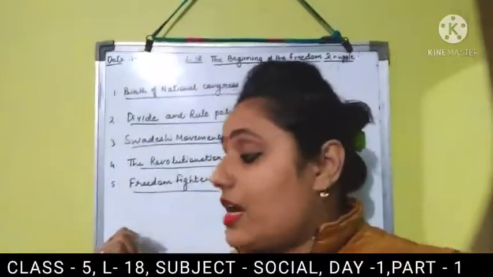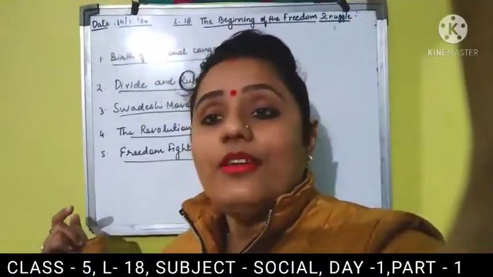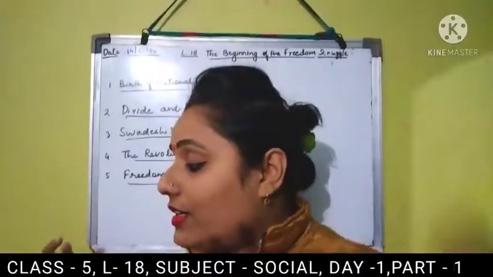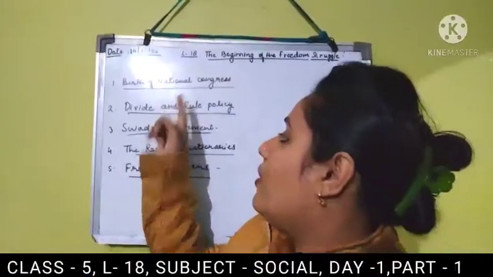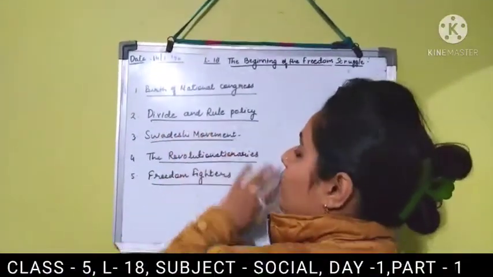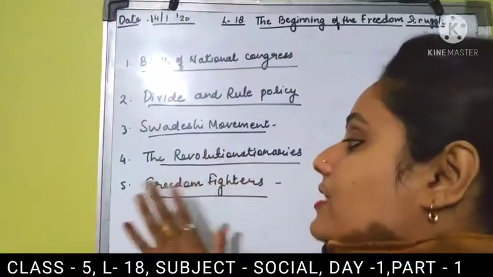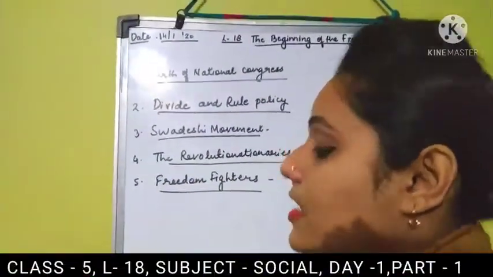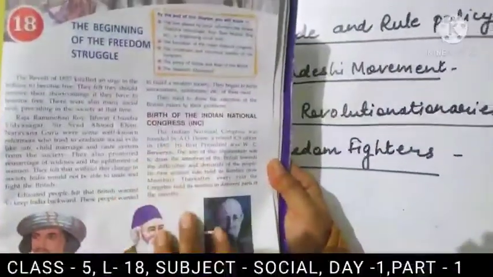How they began to start the freedom struggle. They began to start the freedom struggle with the following points. What were the following points? The birth of National Congress, then the divide and rule policy, then Swadeshi movement, the revolutionaries and the freedom fighters. Just have a look in the book, student. From the birth of Indian National Congress.